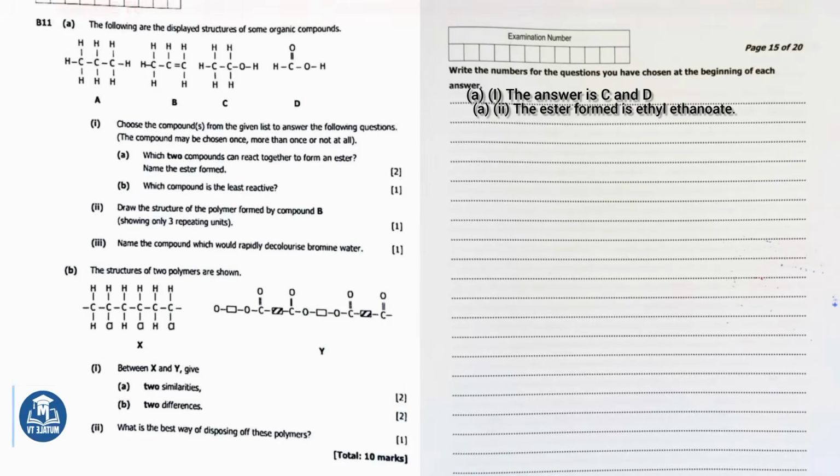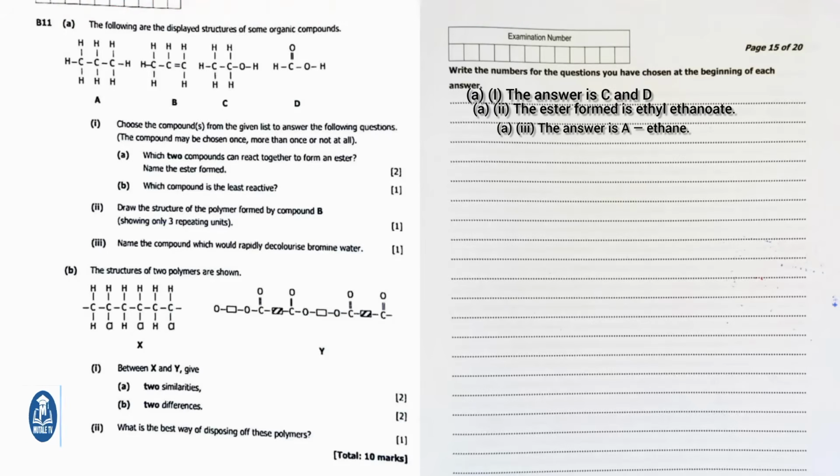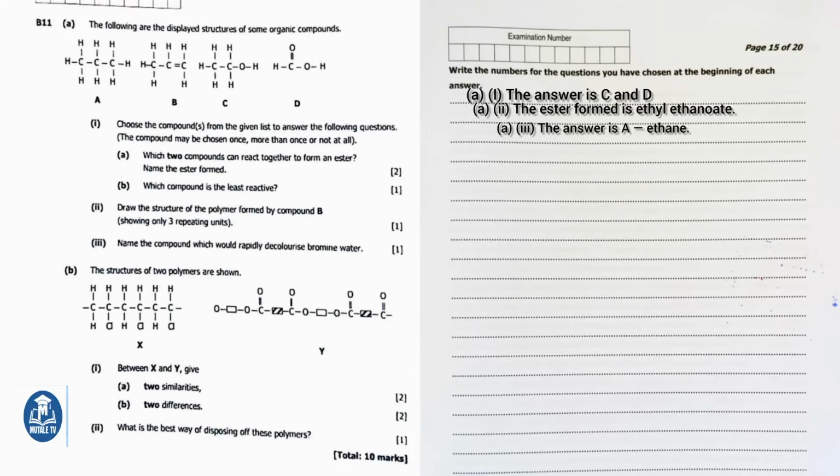Part A. Part 3 says, which compound is the least reactive? Name the compound. The answer is ethane. It is a saturated hydrocarbon with only single bonds. It does not decolorize bromine water and is very unreactive under normal conditions because there are no double bonds available for addition reactions.